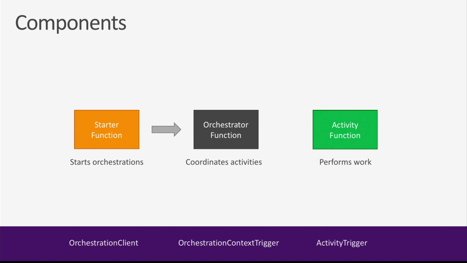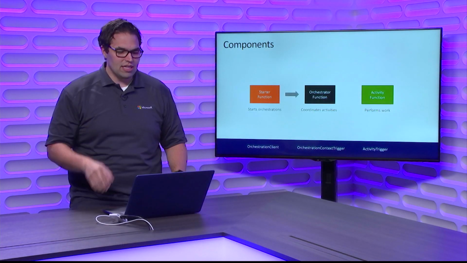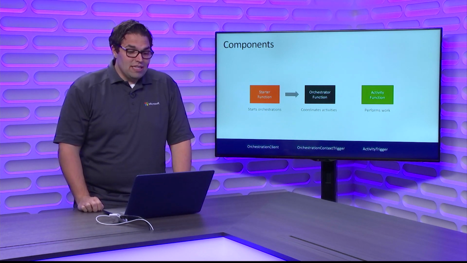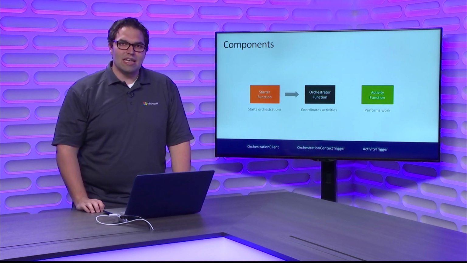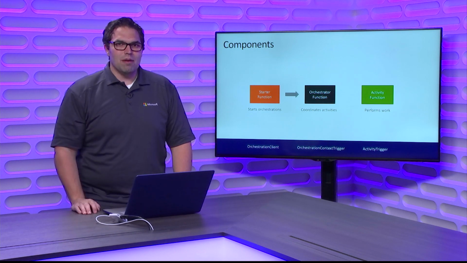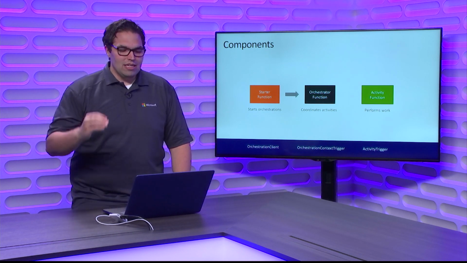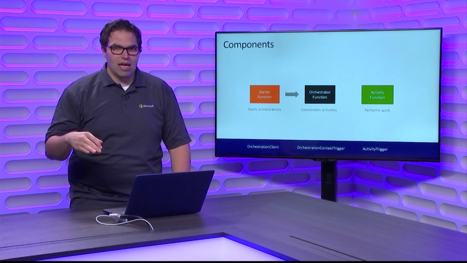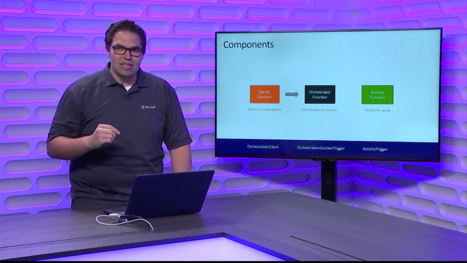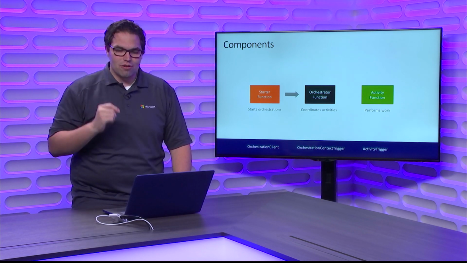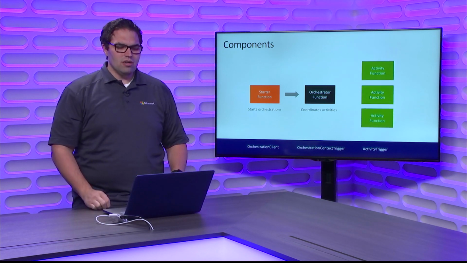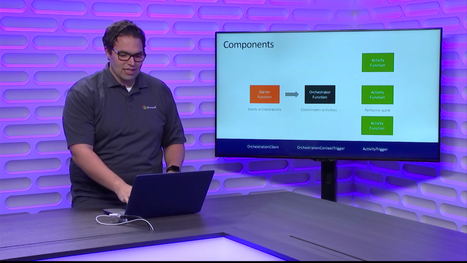The orchestrator is where all the state is managed, where all of the calls to different components are taken care of. The orchestrator is really the heart of a durable function. That's where you're going to put your orchestration logic, and we'll see that in a few moments. And the last piece is you likely have different activities that need to happen. Going back to the example we've been following, I might need to charge the credit card, send the email. These are all individual activities that could be written as separate Azure functions. So the orchestrator is actually going to call all of those activities for you.